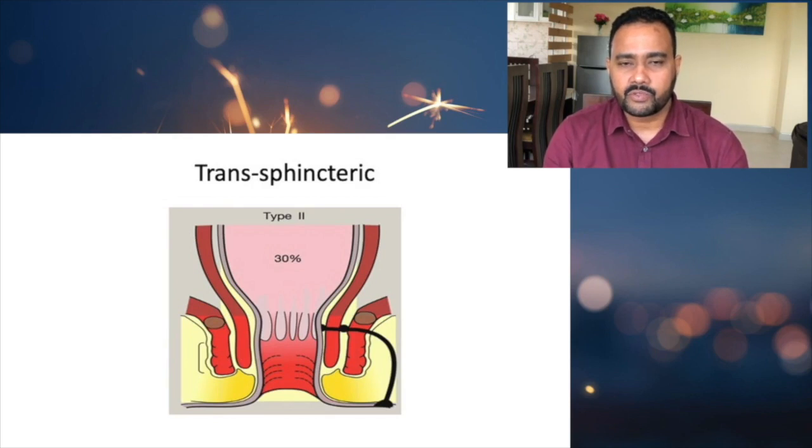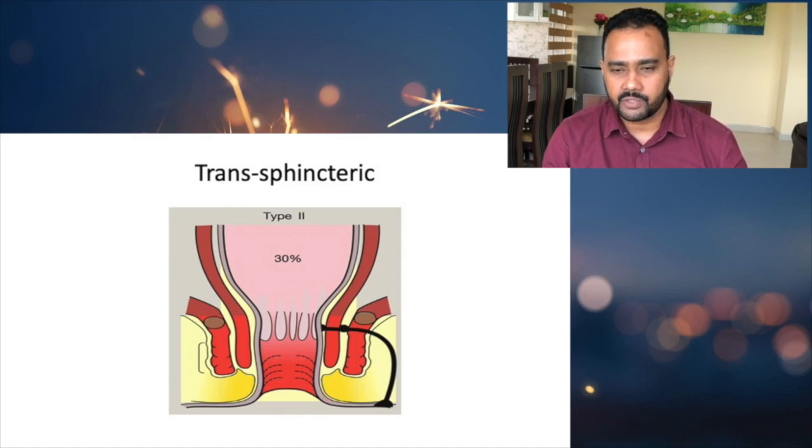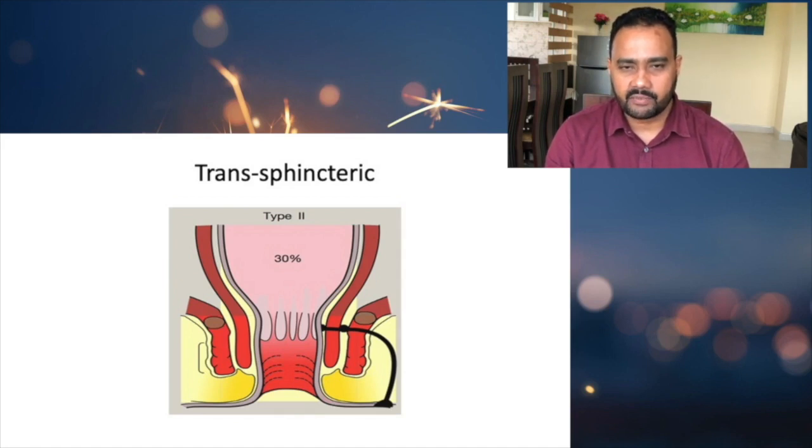When it comes to a transsphincteric fistula, the fistula's tract will cross both the external sphincter as well as the internal sphincter. That is why we call it a transsphincteric fistula. And the external opening is away from the anal verge. So that is what we discuss about transsphincteric fistula.